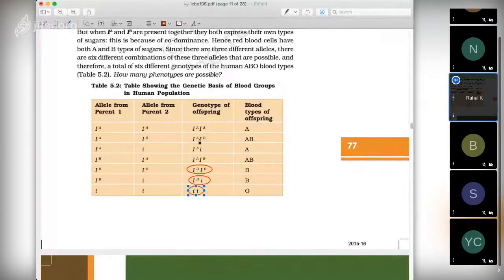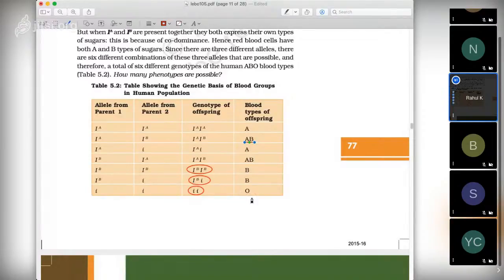You can see A as well as B. Got it? So the presence of both the alleles gives the expression of both the characters A and B on the RBC. And if only one is present, one is expressed. If B is present, B will express, if A is present, A will express. If none of them are present, then O is expressed.